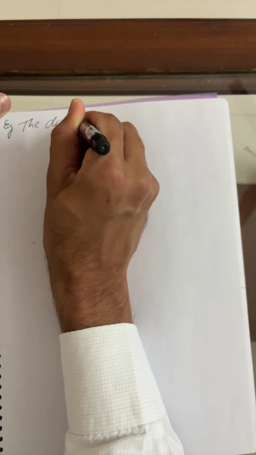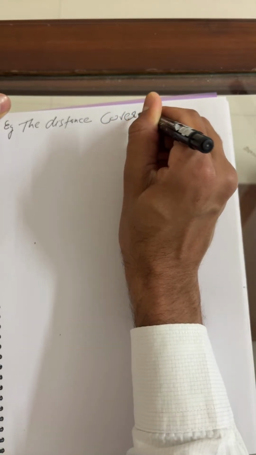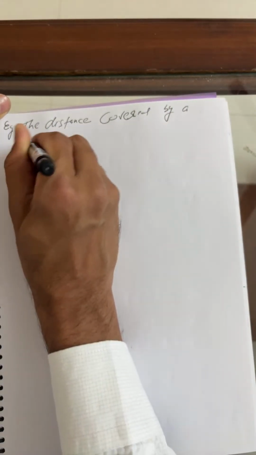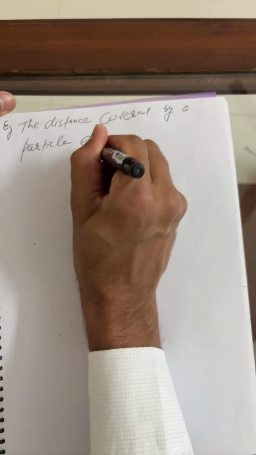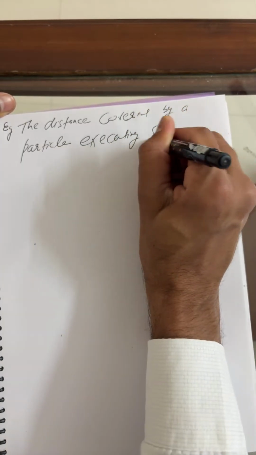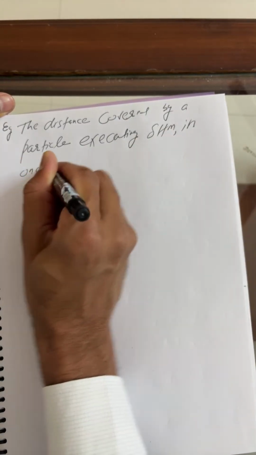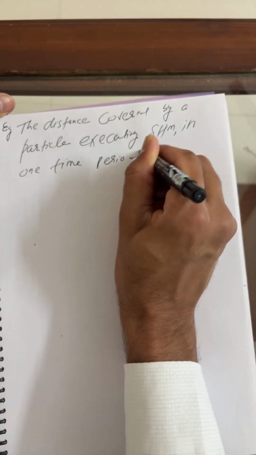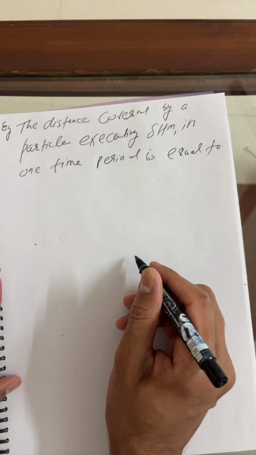The distance covered by a particle executing SHM in one time period. In one time period, the distance is equal to beta.